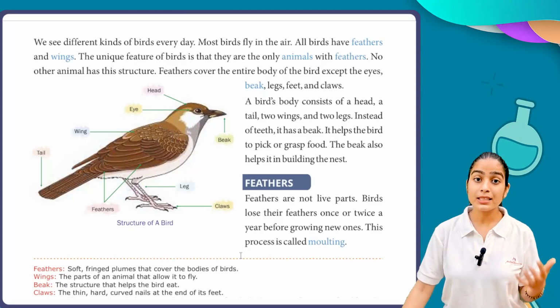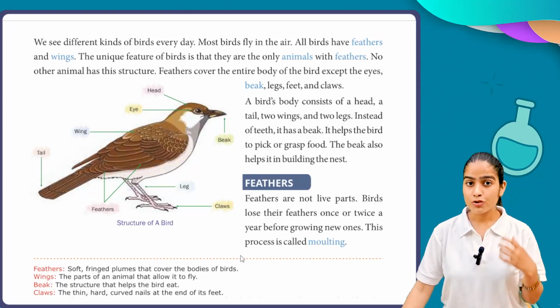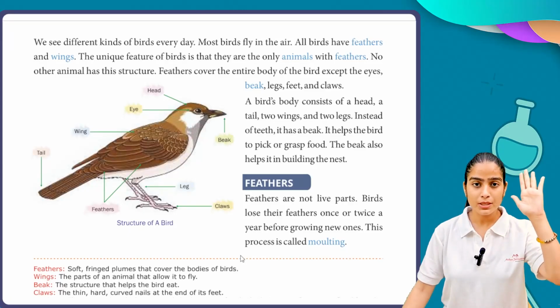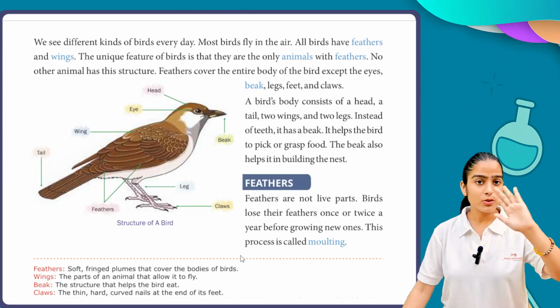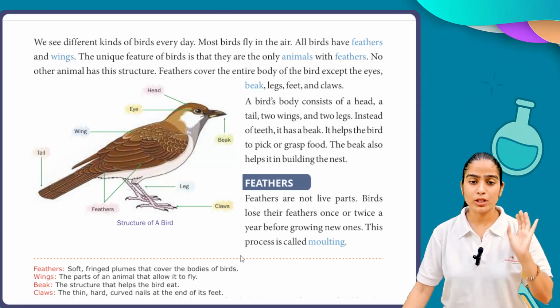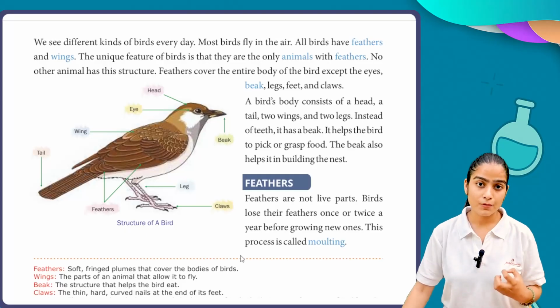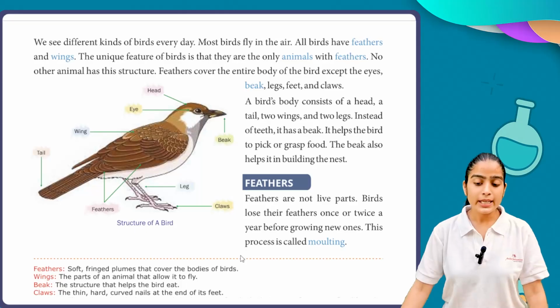Instead of teeth, it has a beak. We already discussed this when we discussed the feeding habits of animals, right? They don't have any kind of teeth. They have only a beak. With the help of that, they can pick and grab their food, and they also build their nest. So it helps the bird to pick or grasp food, and the beak also helps in building the nest.